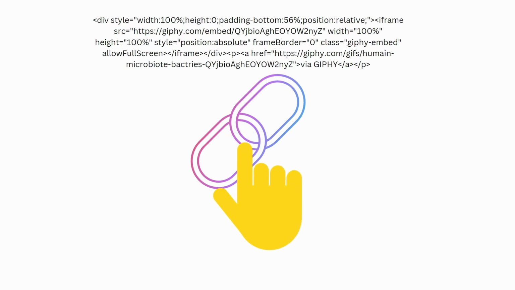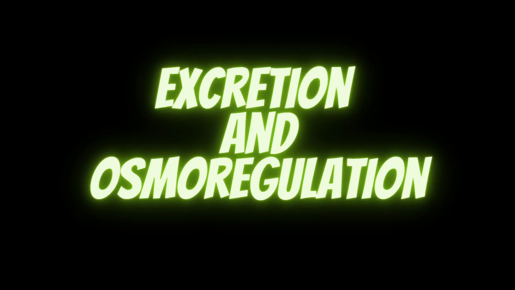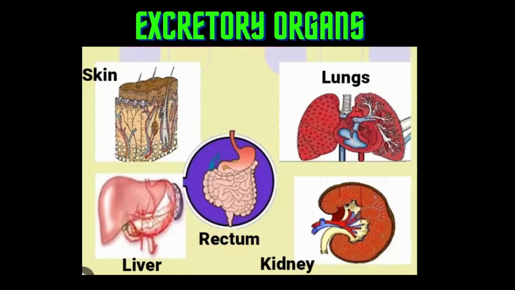Let us start with our topic, that is excretion and osmoregulation. By showing the animated video, I wanted to make sure that the relevance and importance of what we are learning should also be understood. Now, what are the excretory organs that we can study?